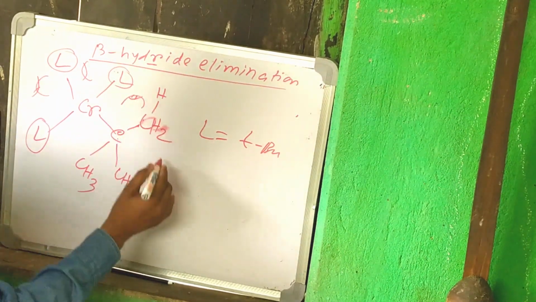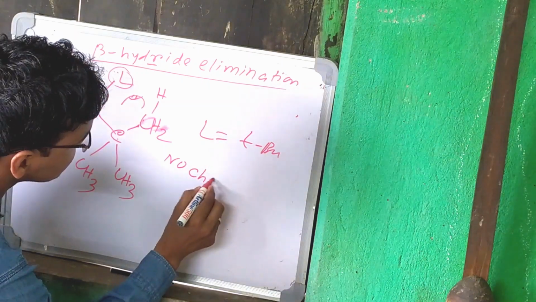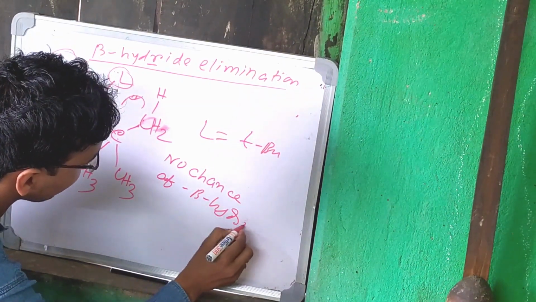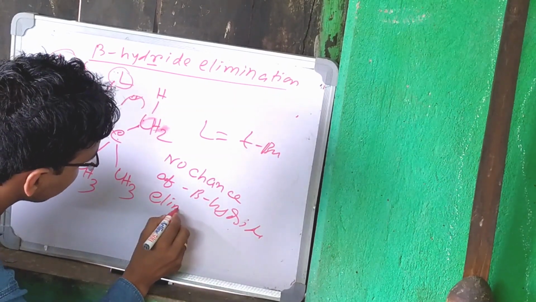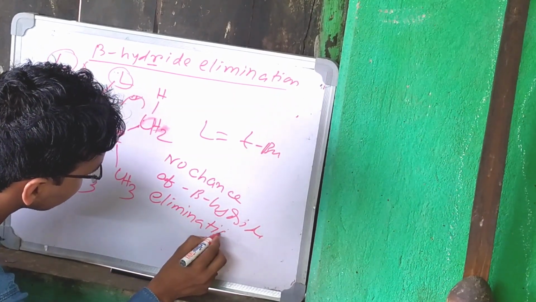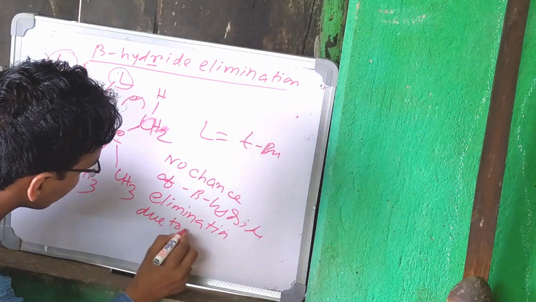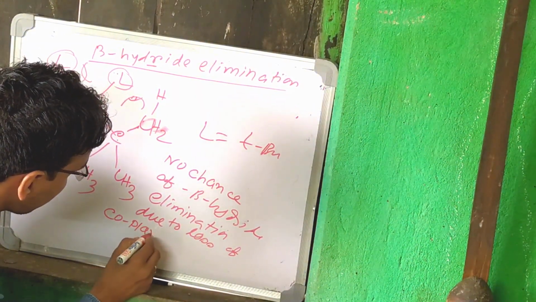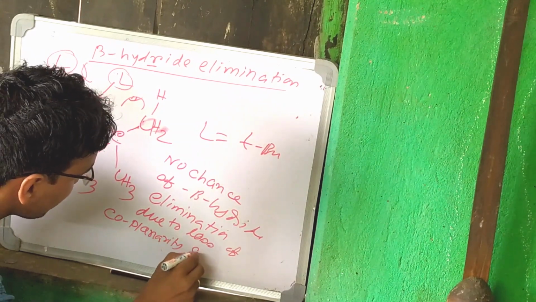So there will be no chance of beta hydride elimination due to loss of coplanarity.